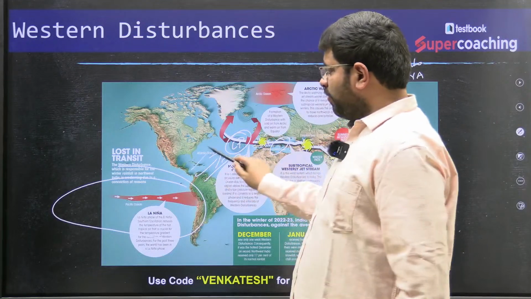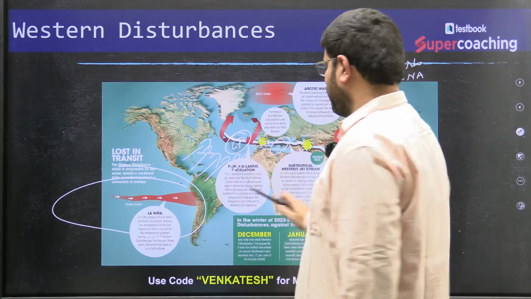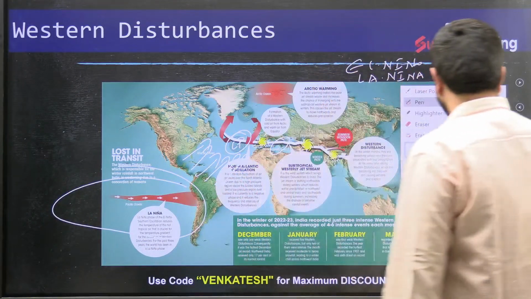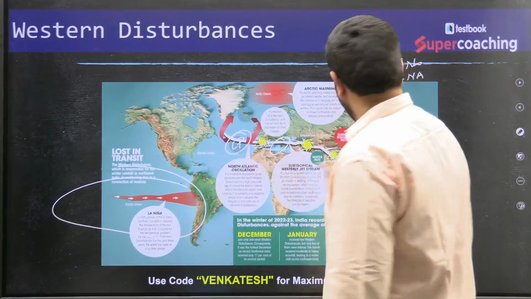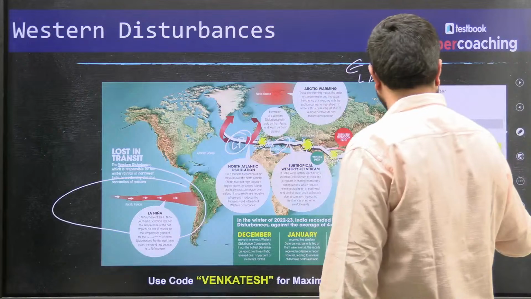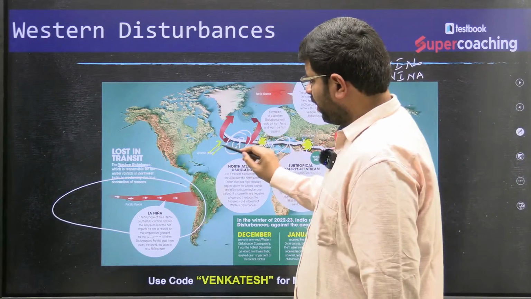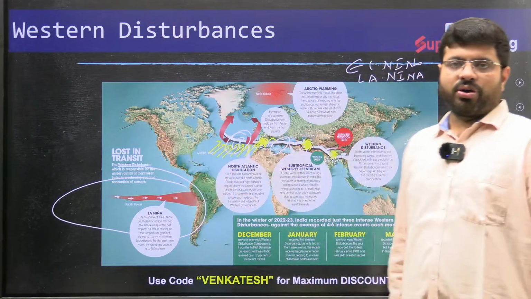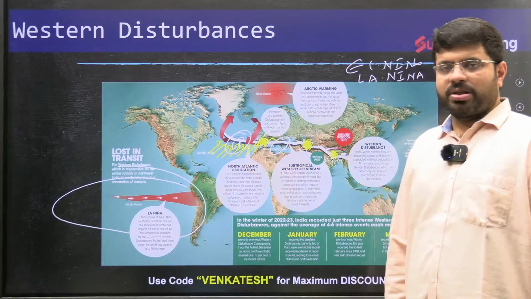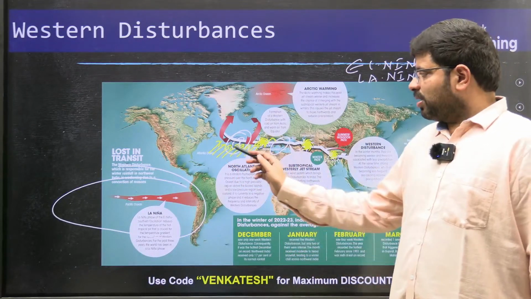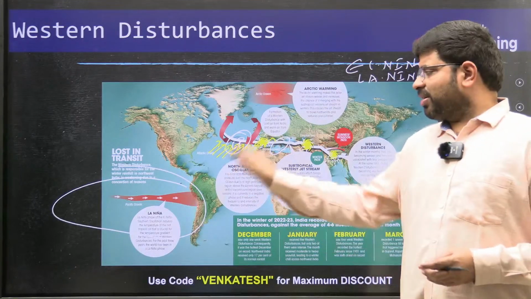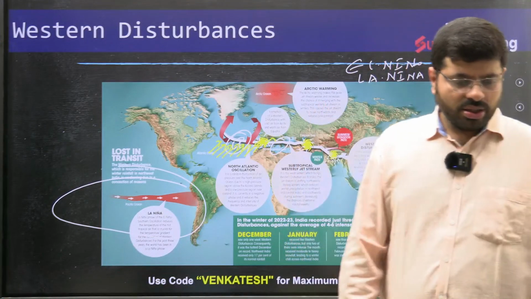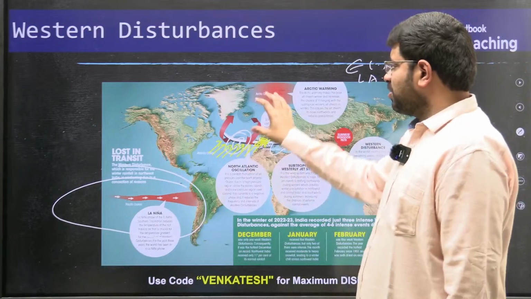Now you see here, this is the western disturbance, maybe I have drawn it a bit south, but if you talk about the western disturbances here, the westerlies would be moving here like this, right? This is the path. Now you see, beyond south they cannot go. So these westerly wind systems are also a movement of pressure differences only, no? So when there is a big event like El Nino and La Nina, which we'll discuss separately, they can have an impact on the pressure systems across the world.